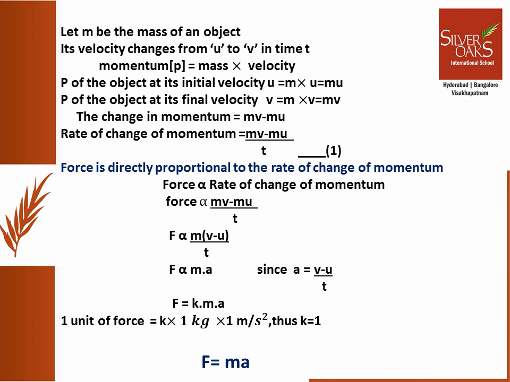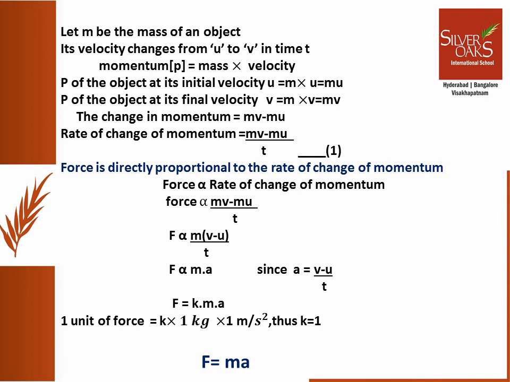According to Newton's second law of motion, we know that force is directly proportional to the rate of change of momentum. Now this can be mathematically represented as force is proportional to (mv minus mu) by t. We have substituted equation 1. If we take m common, we can write F is proportional to m into (v minus u) by t. Now since (v minus u) by t is nothing but acceleration, we can write a in place of (v minus u) by t.